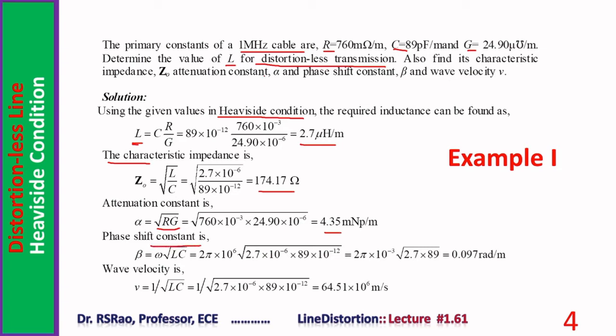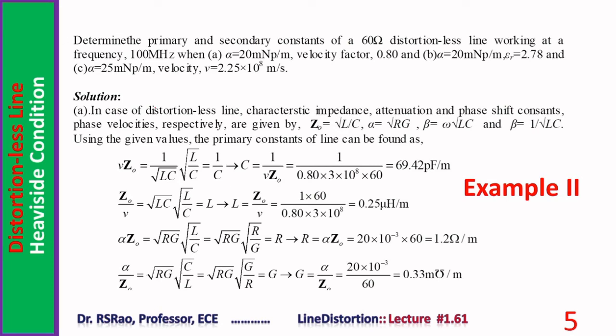Phase shift constant. Line is distortionless one. Phase shift constant is beta equal to omega root LC. L is known, C is known. Substitution results in 0.097 radians per meter. Wave velocity V is 1 by root LC. Substitution gives 64.51 into 10 power 6 meters per second. So here, an important aspect to keep in mind is the expressions for attenuation constant, phase shift constant, wave velocity for distortionless line. They are to be in mind. Then only we will be able to find their values from the given data.